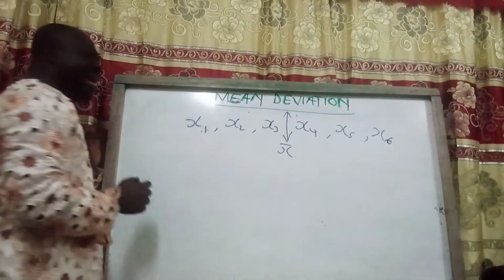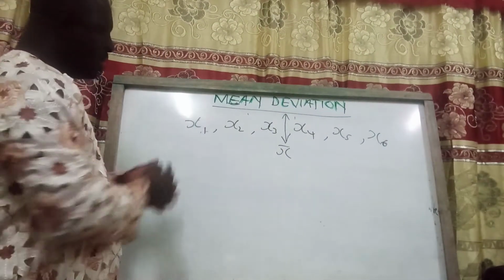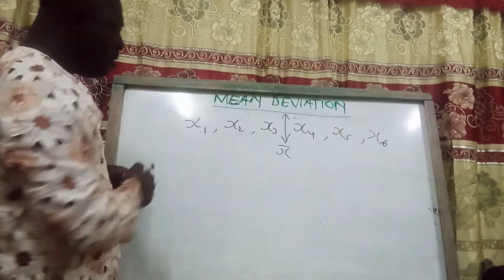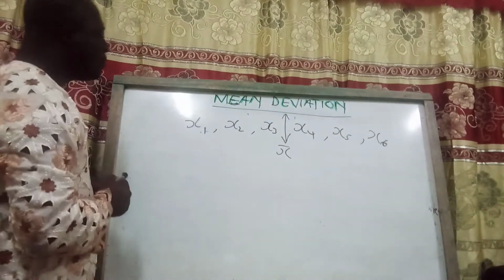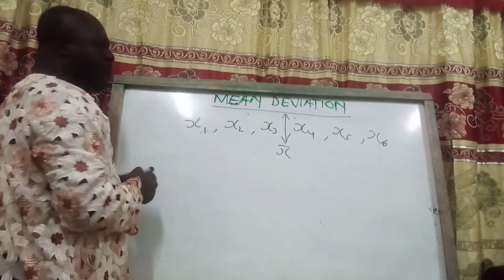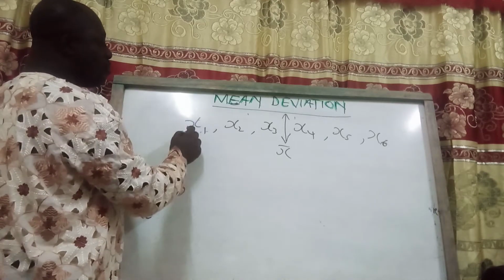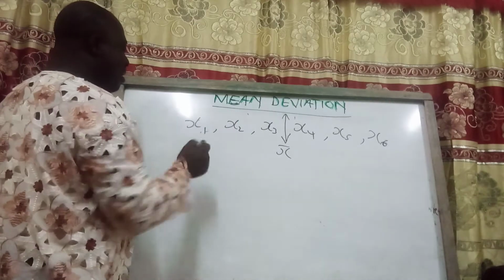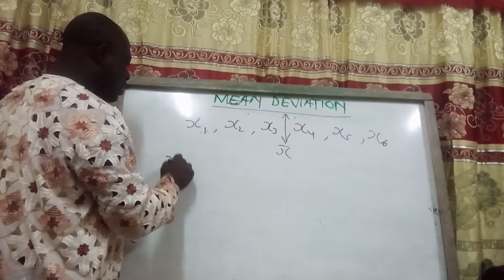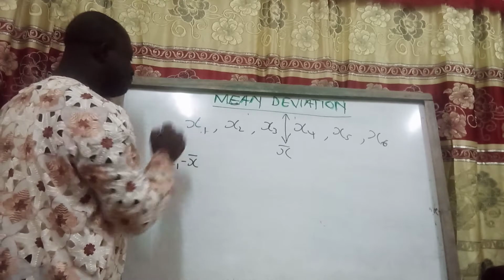Let's say the mean lies in the middle of it. Then the difference between x1 and x bar is x1 minus x bar.